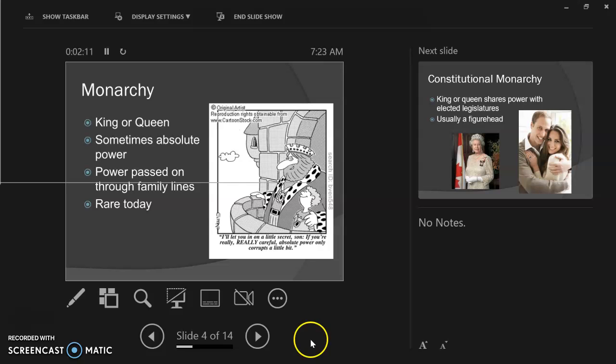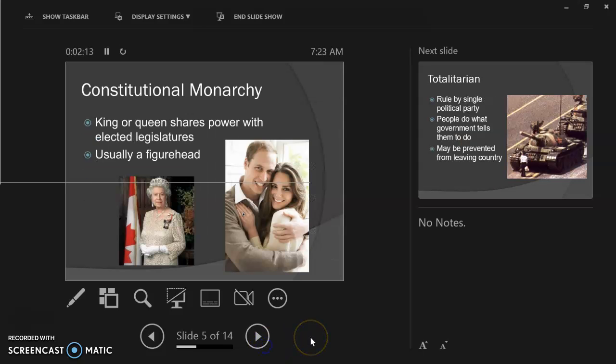It's fairly rare today. There are some constitutional monarchies where the king and queen share power with legislatures, and really the legislature has most of the power. For example, in England, the United Kingdom, the king, or queen in this case, of England is a figurehead. She's a ceremonial head of state, but the prime minister and the parliament really control the legislative process and lawmaking.